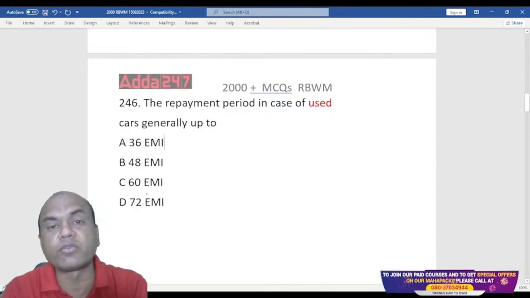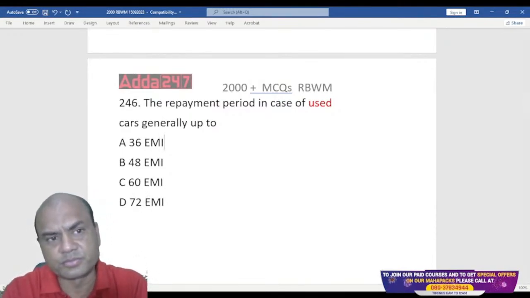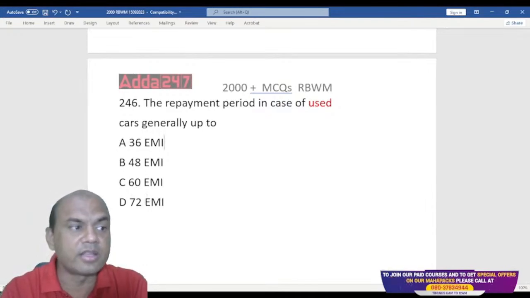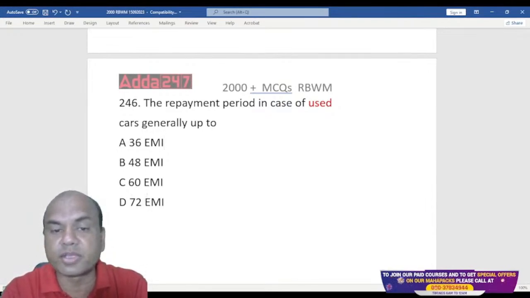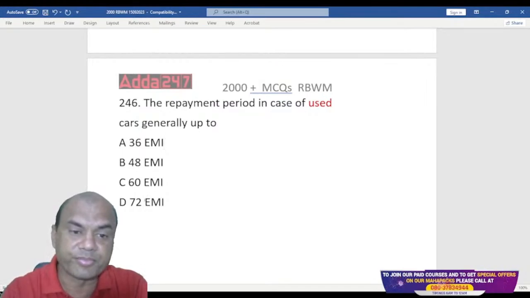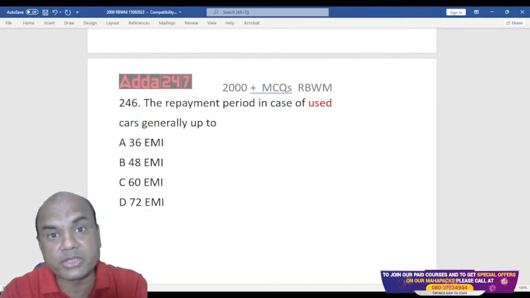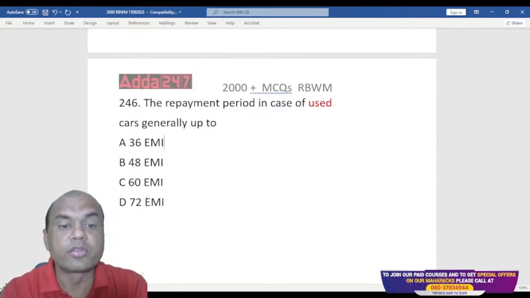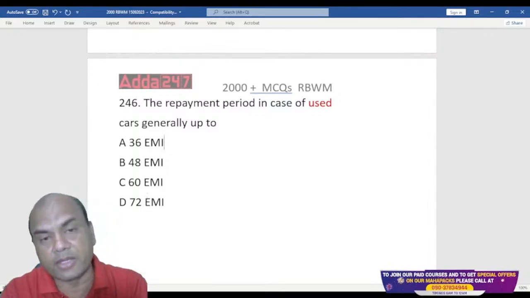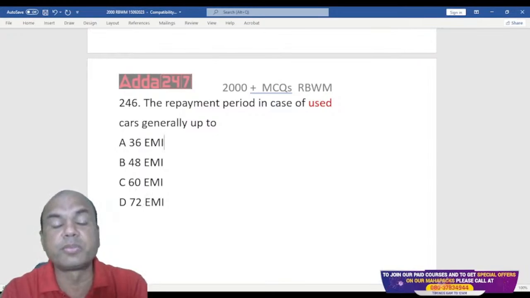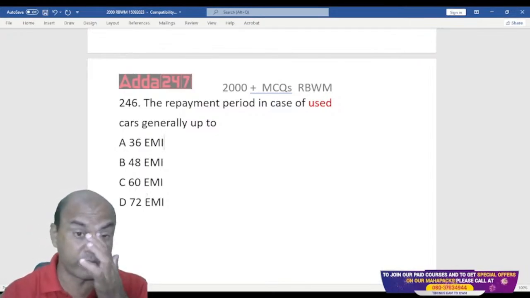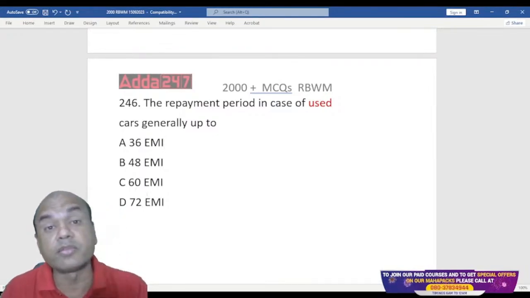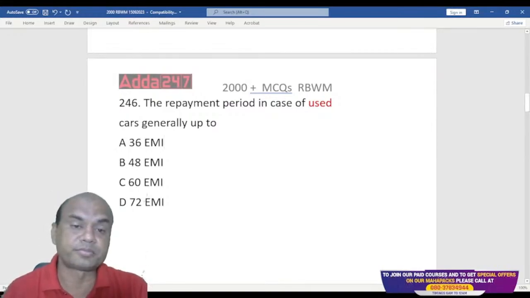Suppose I am purchasing a very old car, then the repayment period will be different. It can be 24 months also, it can be 12 months also, depending on bank to bank. So it is upon the bank to decide the repayment period for used car loans, depending on the life of that car.